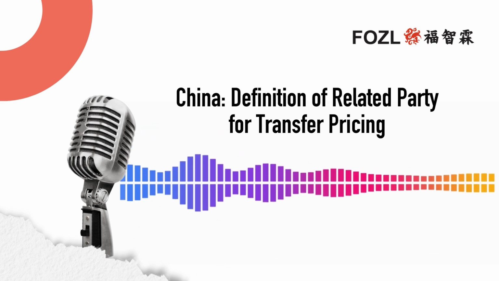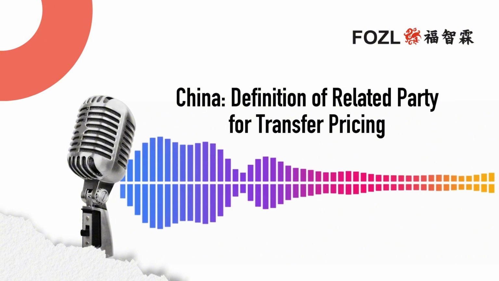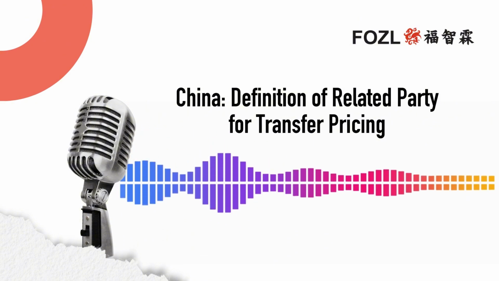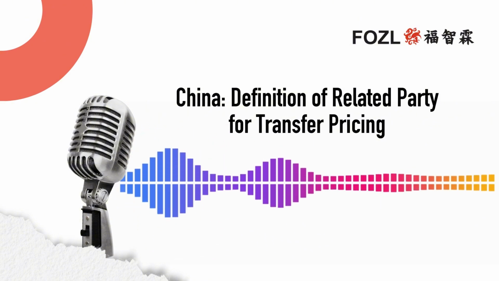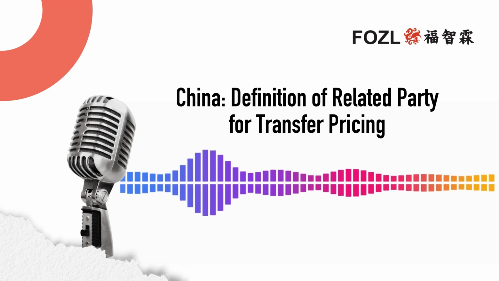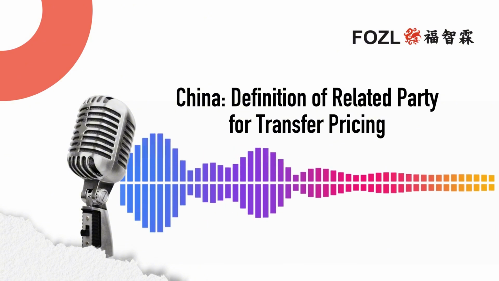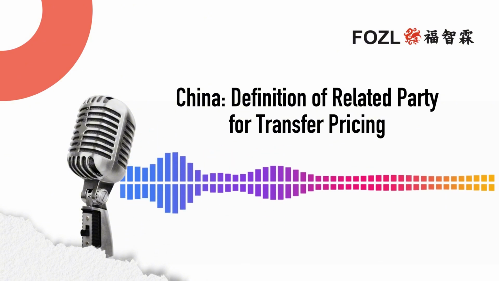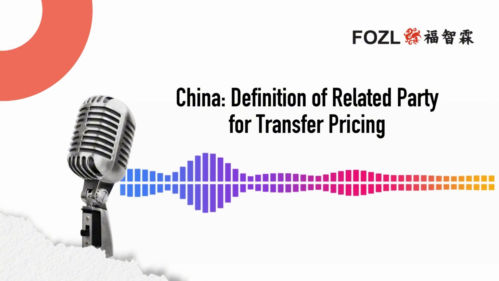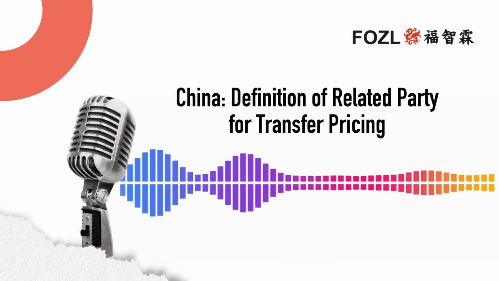Huge. Yeah, absolutely. And as you probably know, transfer pricing regulations basically aim to ensure that any transactions between these related parties are conducted at arm's length, just like they were between totally independent entities. Right. So if you get that related party definition wrong, you could be in for some pretty significant tax implications, maybe even some penalties.